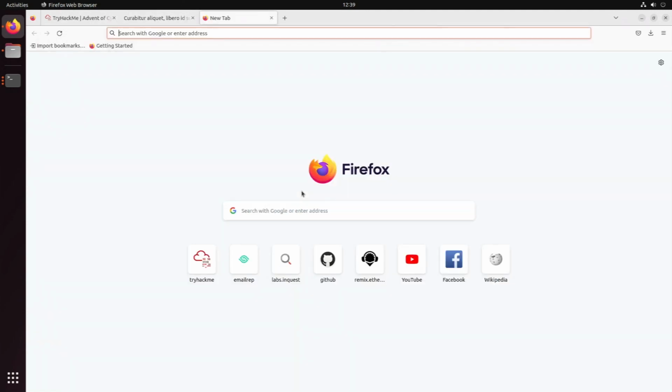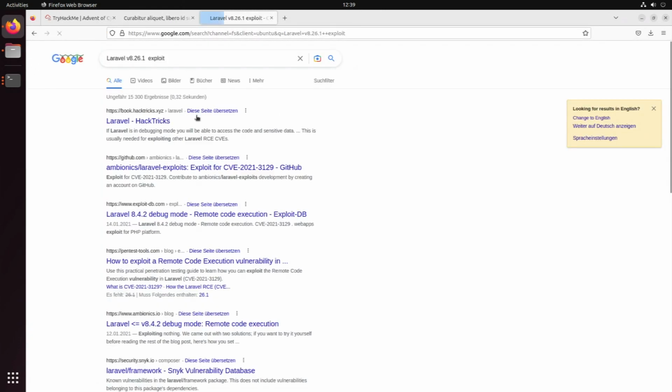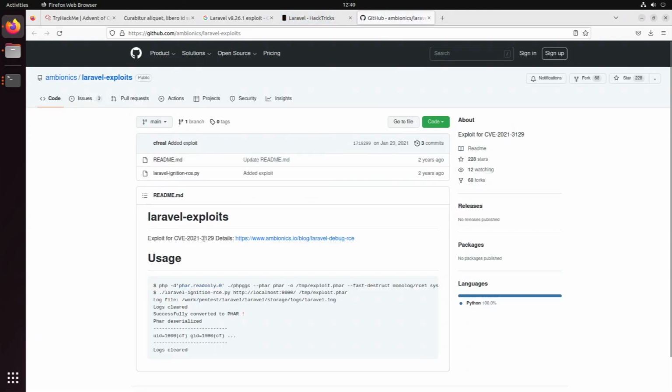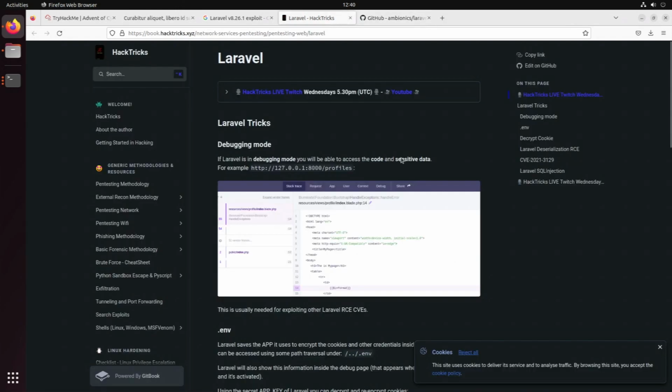We're going to go to HackTricks. That sounds correct, but we can also use a GitHub repository maybe. Let's see, Laravel exploits by Bionics. We have just one exploit. There is no version number here, so maybe that works.